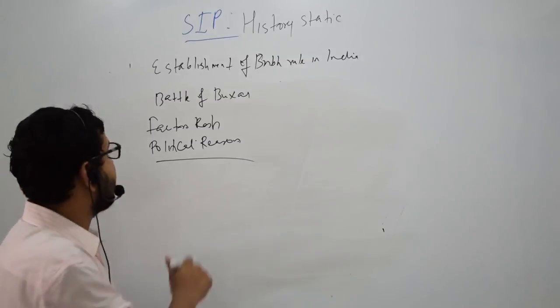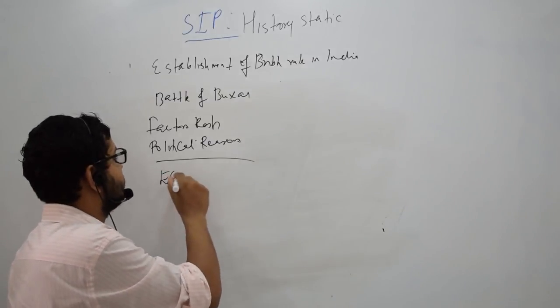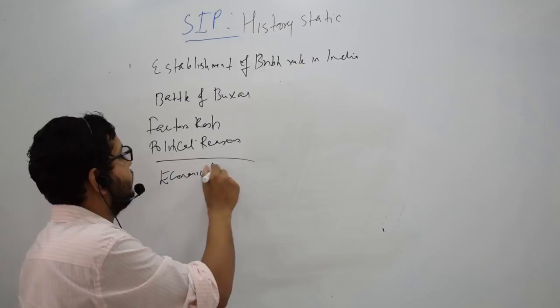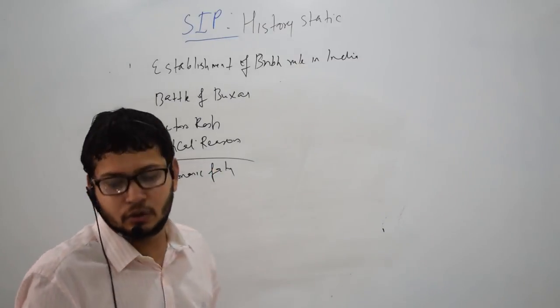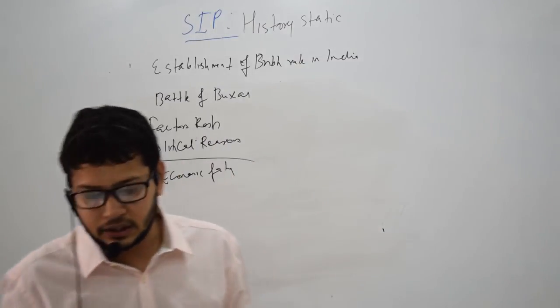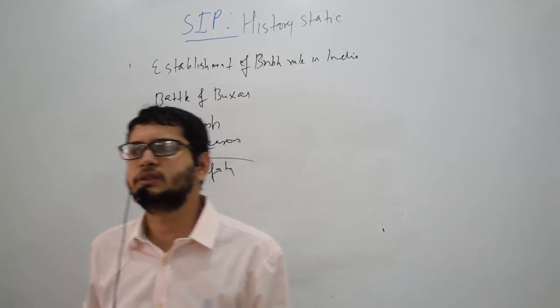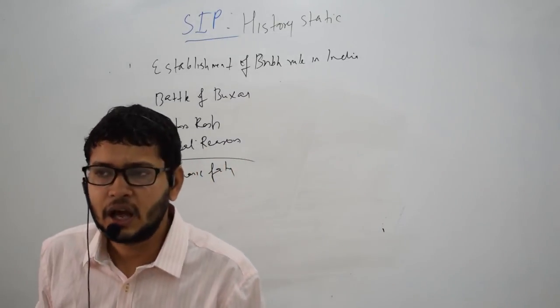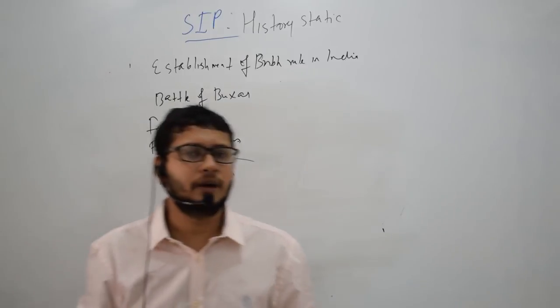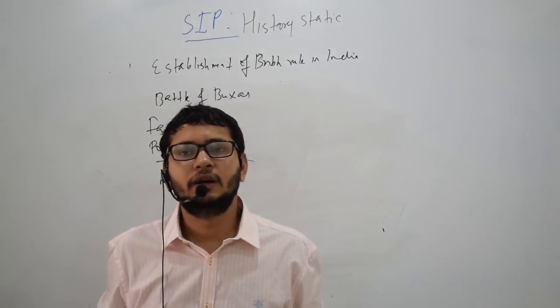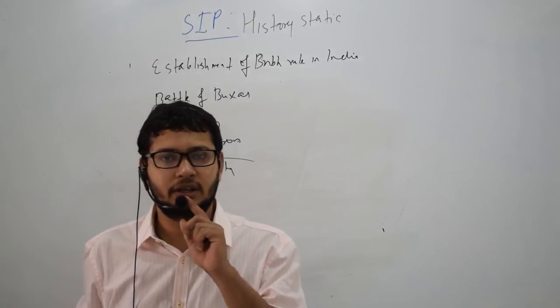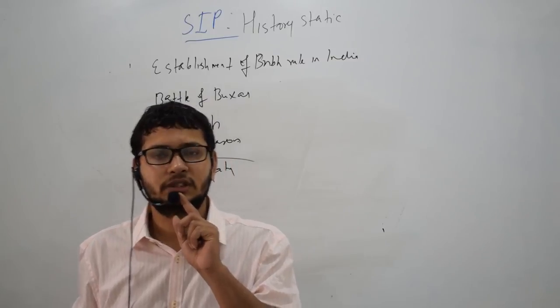What were the economic factors? When we talk of economic factors, the real reason was the issue of dastaks. There was this continuous misuse of dastaks, and after being fed up with this misuse, Mir Qasim took an extreme decision.